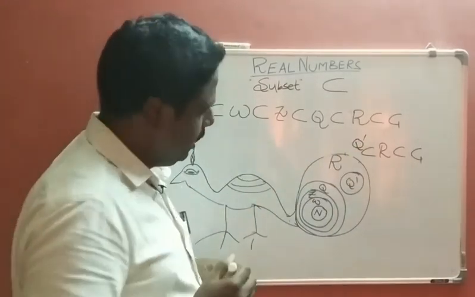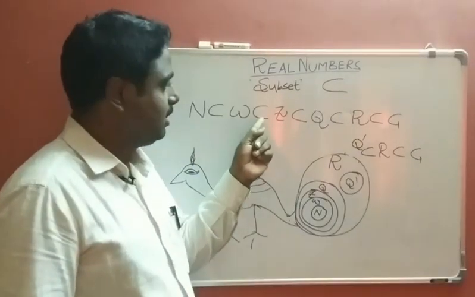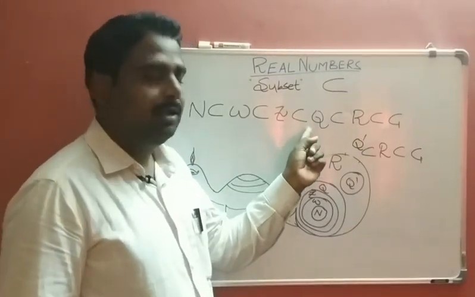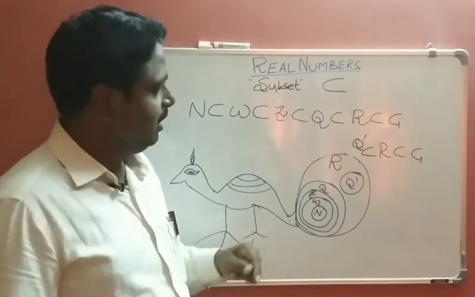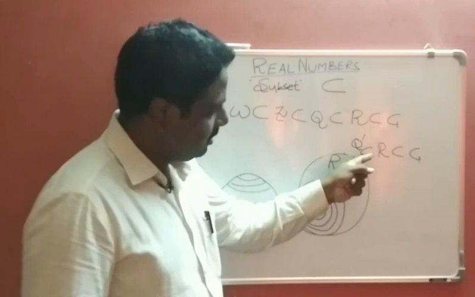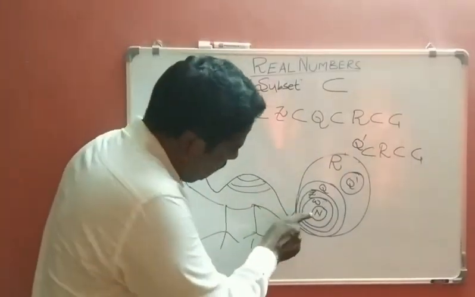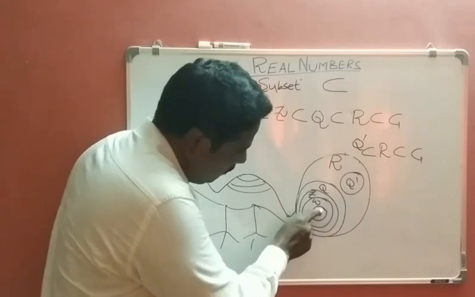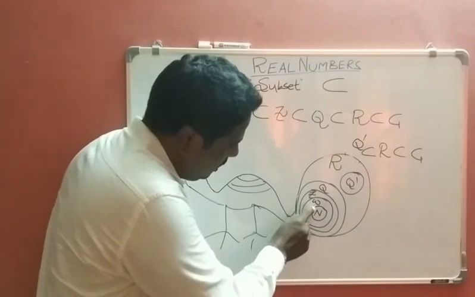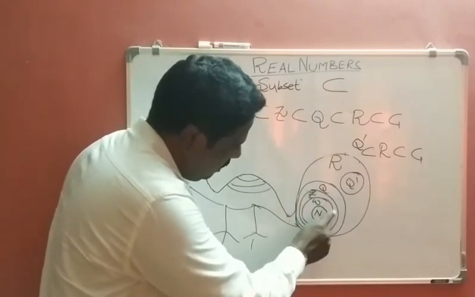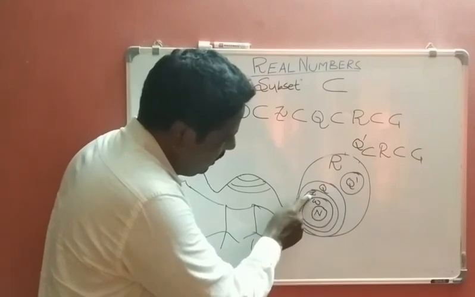Real numbers. Now what you observe here: the natural number system is a subset of whole numbers, which is a subset of integers, which is a subset of rational numbers, which is a subset of real numbers, which is a subset of the complex system. Separately, the irrational number system is a subset of the real number system. So here you observe the natural number system is inside of whole numbers. This whole number system and natural number system are inside of the integer set.